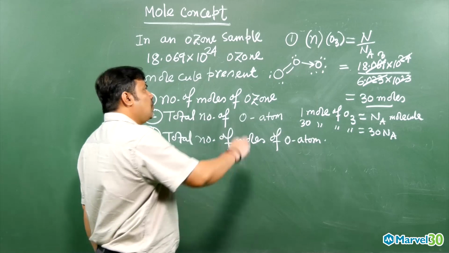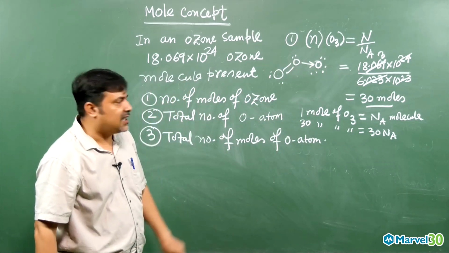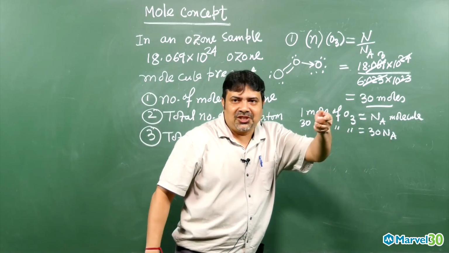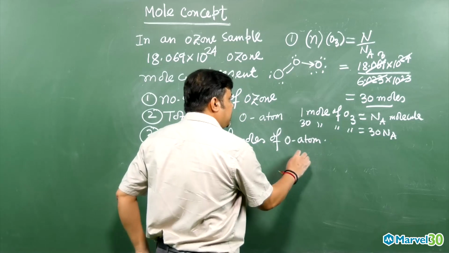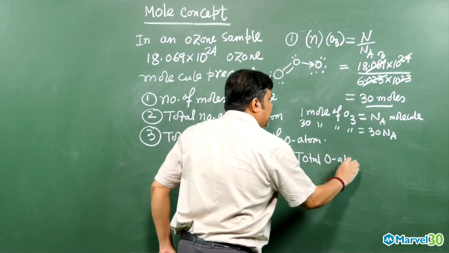So then in 1 ozone molecule, how many oxygen atoms are there, my dear? 3 oxygen atoms. So then for this many ozone molecules, how many total oxygen atoms will there be? Into 3. So then the total oxygen atoms will be nothing but how much, my dear?